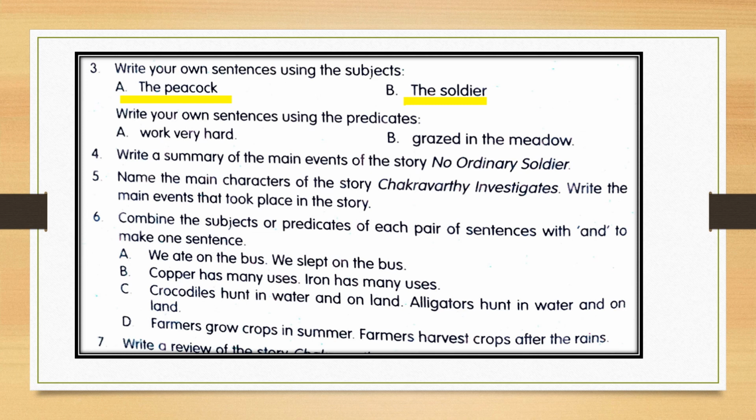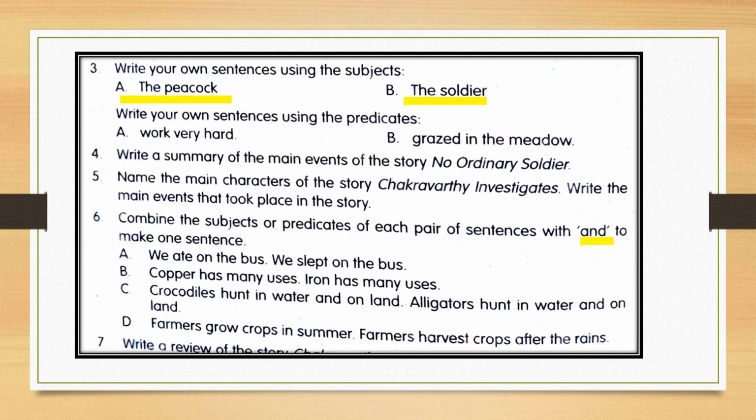So next, which is the sixth question, you have to combine the subjects or predicates of each pair of sentences with "and" to make one sentence. What you have to do? You have to use "and" and combine the sentences. Like, we ate on the bus, we slept on the bus. It's a repetition.